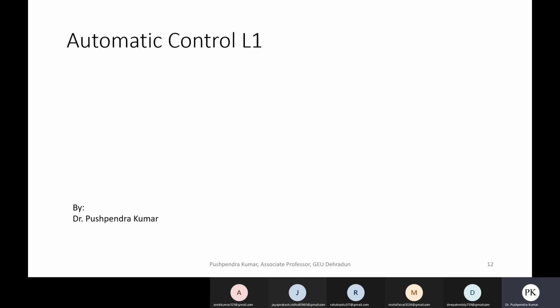So first of all, it is important to understand what is automatic control. I'm not going into detail about the definition. I'm just giving a simple definition of automatic control. For more details, you should refer to the book written by Ogata.